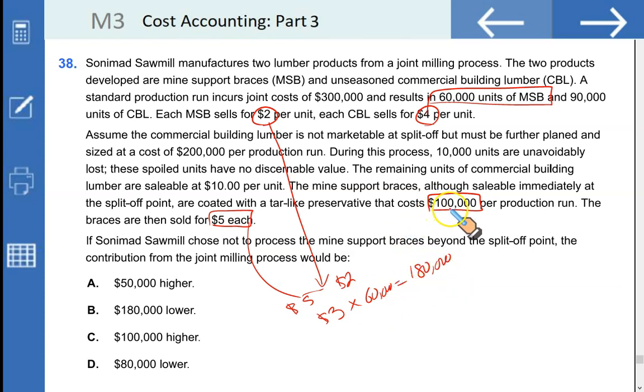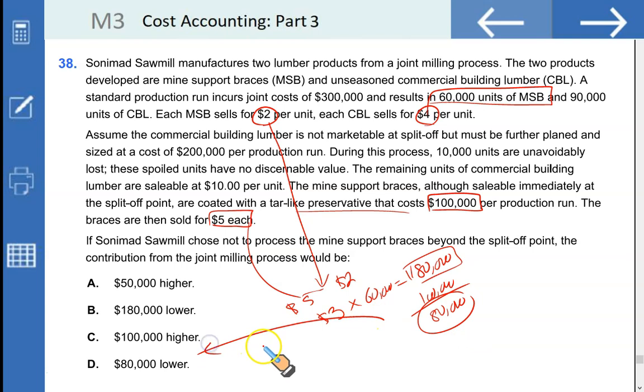And it will cost you $100,000 to coat the tar-like preservative. So 180,000 is the incremental revenue and 100,000 is the further processing cost. So if you decide not to process it further, you are giving up $80,000. By not coating it with this item, you are losing $80,000. So your profit is going to be $80,000 lower if you decide not to process it further.